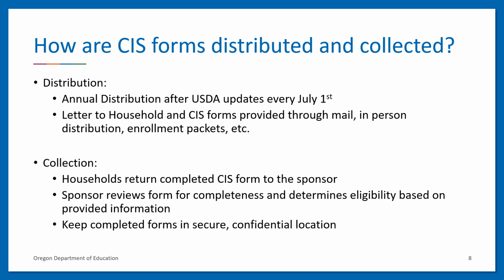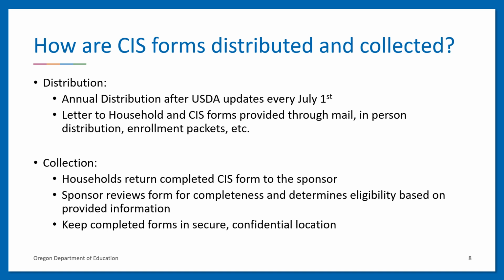Some examples as to how we've seen this done are sending these documents through the mail, given in person, or provided in enrollment packets. Parents or guardians or adult participants should complete and return the CIS form to the sponsor. The letter to households provided to each parent or guardian or participant does not need to be collected. They're only for informational purposes to the households, informing them of program benefits.